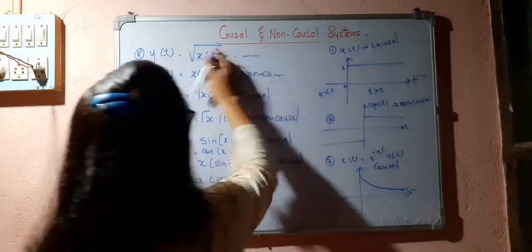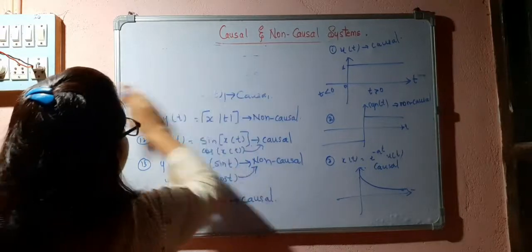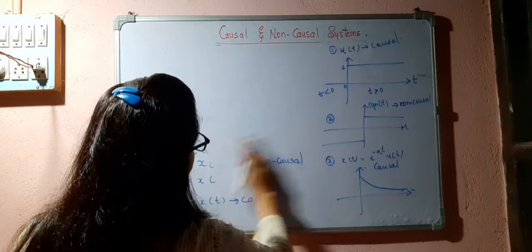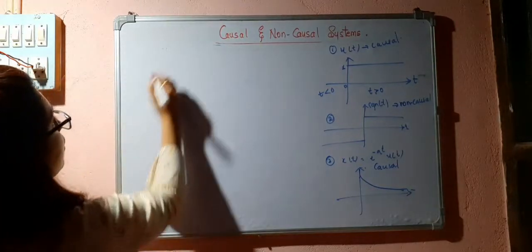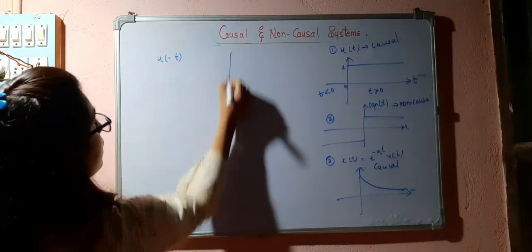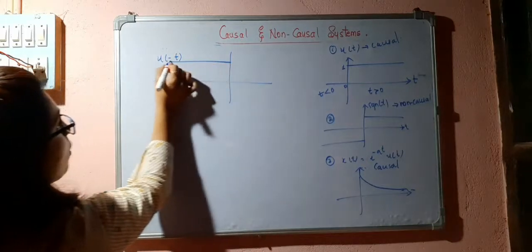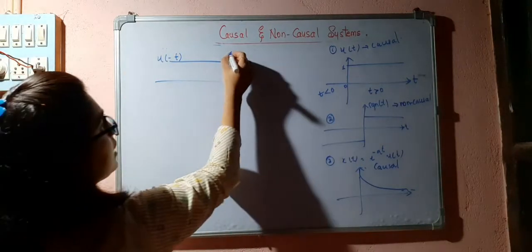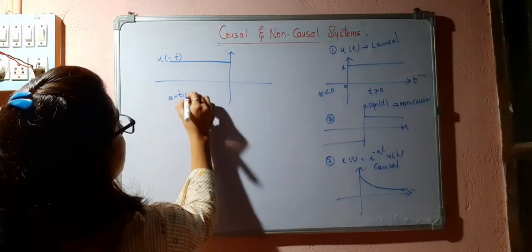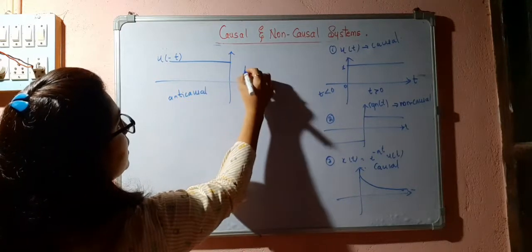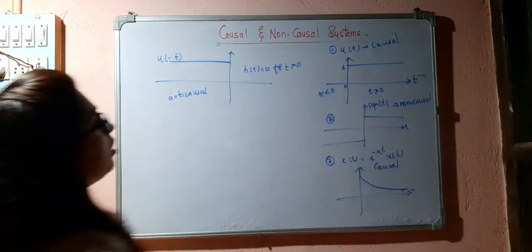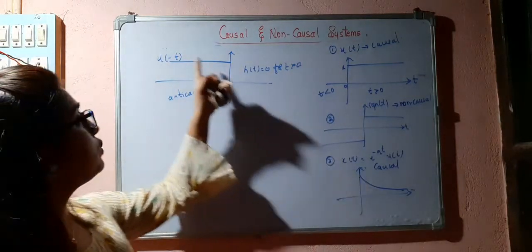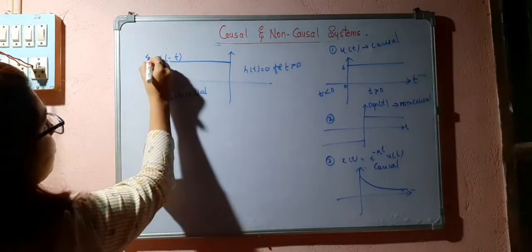But what about u of minus t? U of minus t is the time reversal operation on u of t, so it will be like this. I can consider this as anti-causal because it is 0 for t greater than 0. So this is the anti-causal signal, u of minus t.